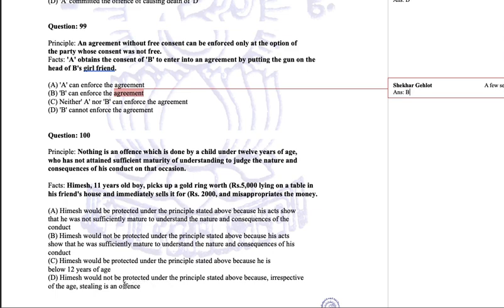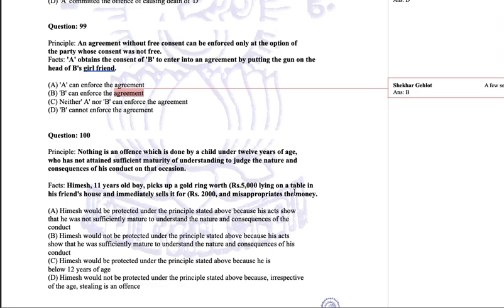Now this cannot be the case. Stealing will not be an offense for a kid. Himesh should be protected. Himesh would be protected, but let us see the principle first. Nothing is an offense which is done by a child under 12 years of age who has not attained sufficient maturity of understanding to judge the nature and consequences. Only that kid is protected who has not attained sufficient maturity.